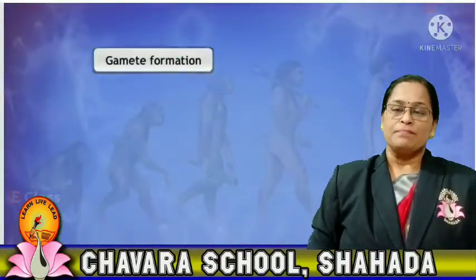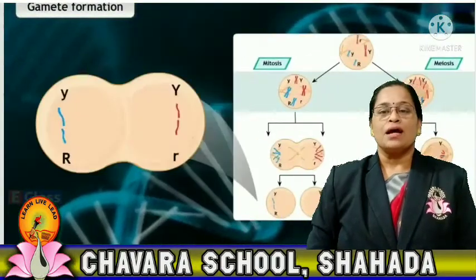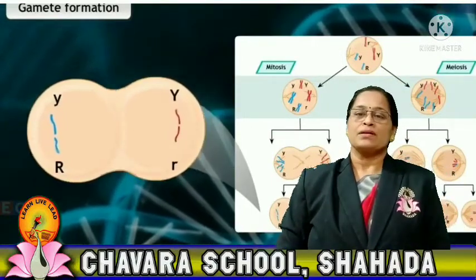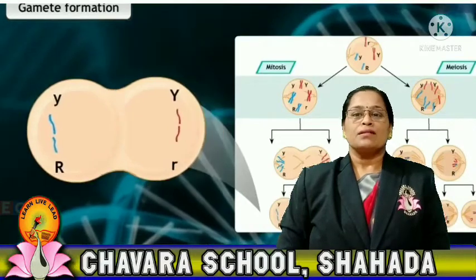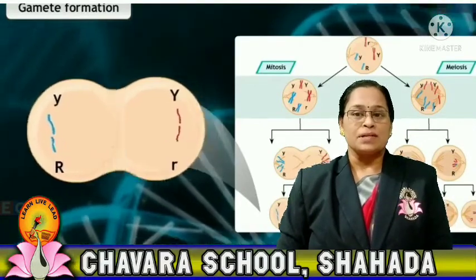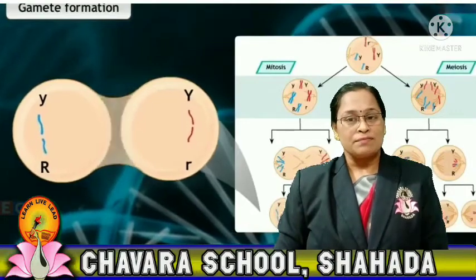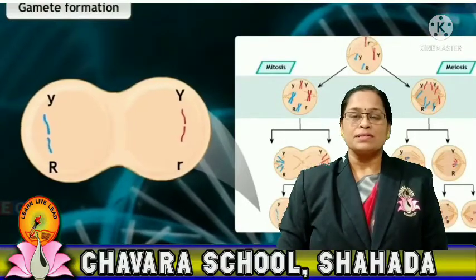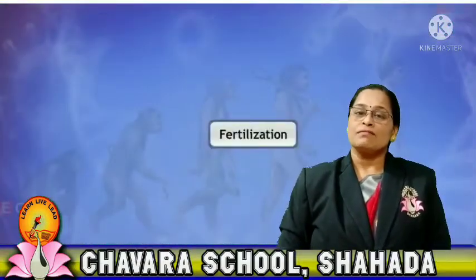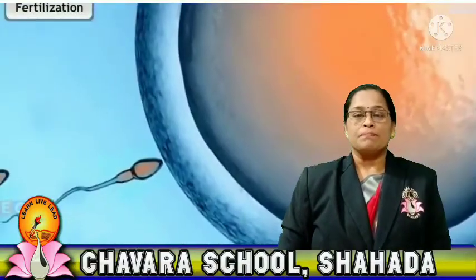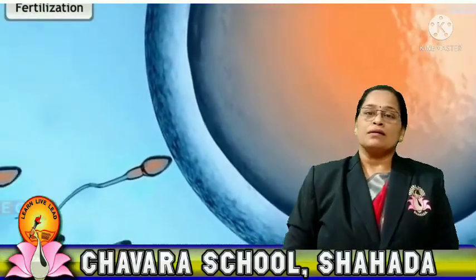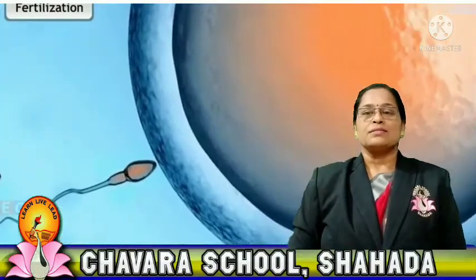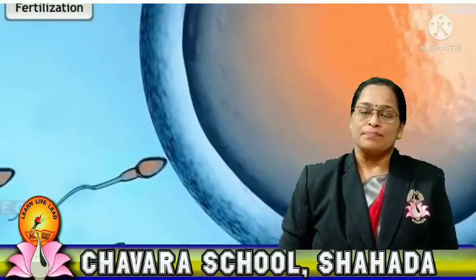In gamete formation, the male gamete and the female gamete are formed in the male body and female body respectively. The process, if you have studied in the second chapter, is meiosis. Gametes are formed by the cell division called meiosis. So in the male body, male gametes are formed by meiosis, and in the female body, female gametes are formed by meiosis. In the fertilization process, the union of male gamete and female gamete takes place and it forms a zygote. This zygote grows into a new organism.